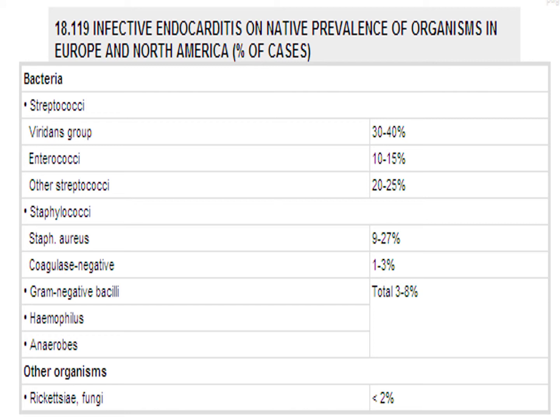This is again almost a repetition of the same organisms we have discussed already.